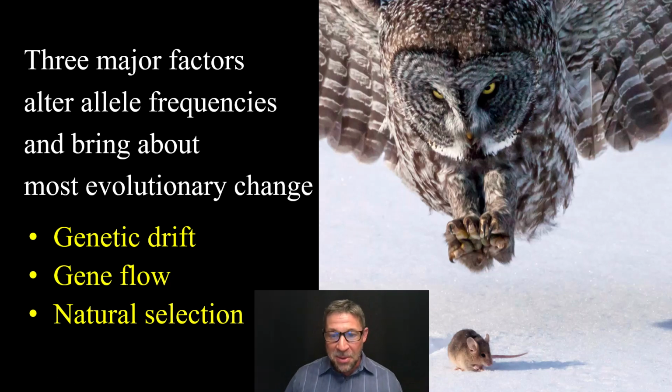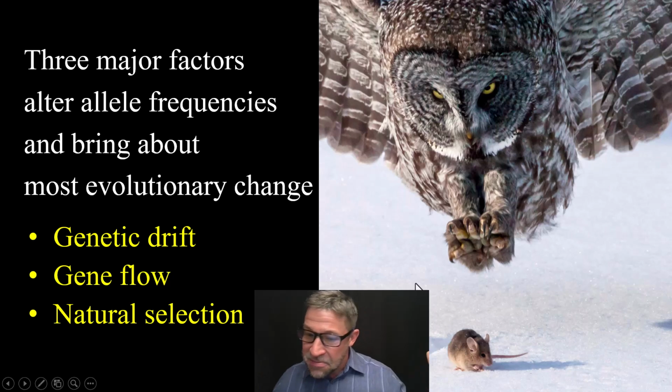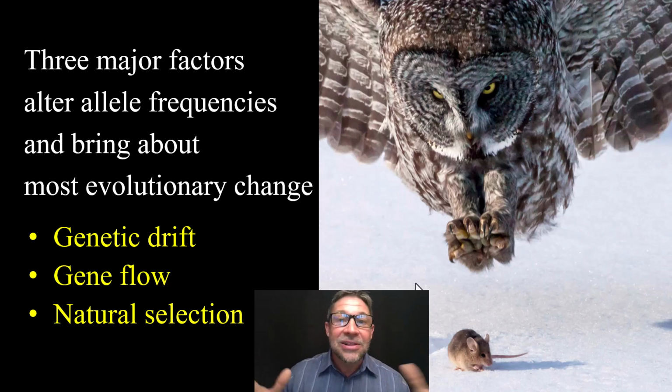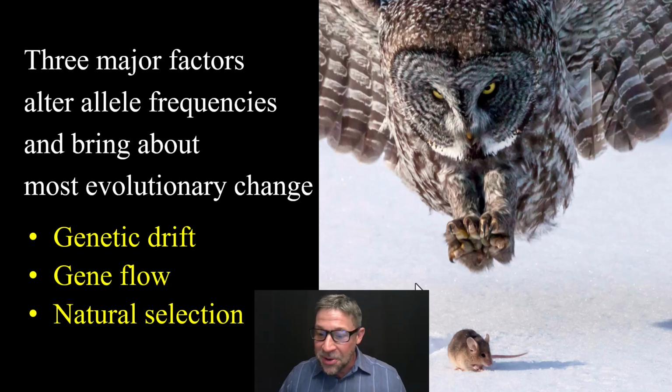Okay, so we remember our avian predators taking out the light colored rock pocket mice on dark lava flows. Here we see the opposite. One of my favorite owls, the largest species in North America. This is the great gray owl, and it is snatching a dark mouse on white snow.